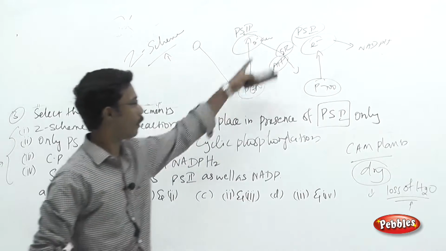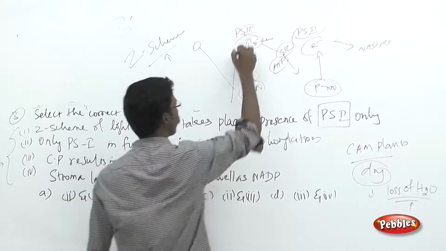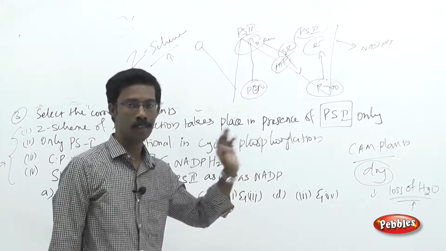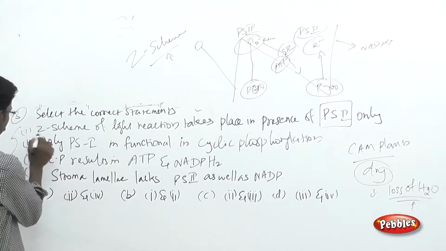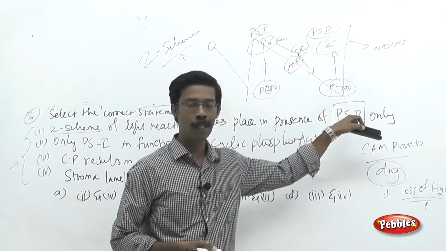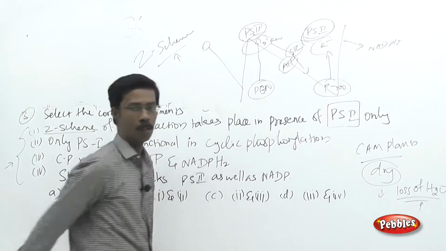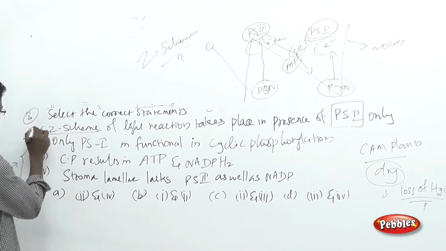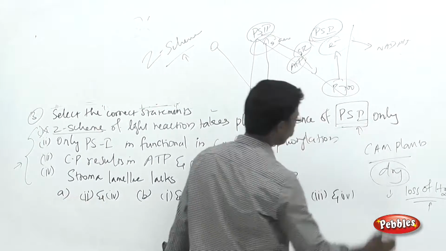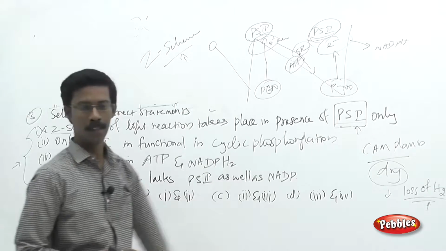This is the sequence of events we have seen now, and here you can see the Z shaped reaction. That is why we call this the Z scheme. The statement says the Z scheme of light reaction takes place in presence of PS1 only. You can easily see involvement of both PS1 and PS2. So the first statement is not correct, because the statement says PS1 only. This is wrong. Both PS1 and PS2 are involved in the Z scheme.